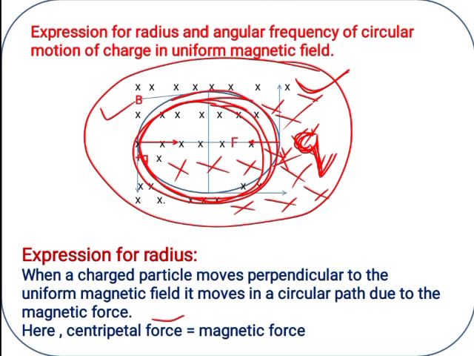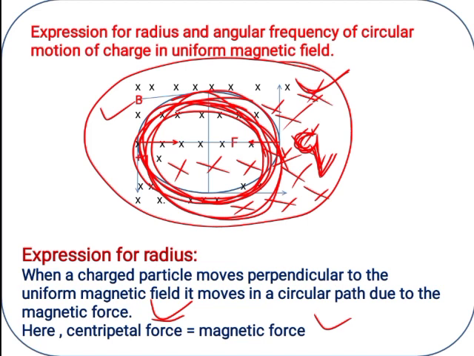When a charged particle moves perpendicular to the uniform magnetic field, it moves in a circular path due to the magnetic force. Then we are equating both the forces. Centripetal force. Why centripetal force? Because the charge is moving in a circular path. And magnetic force. Why magnetic force? Because we assumed a uniform magnetic field. That is the reason for magnetic force.